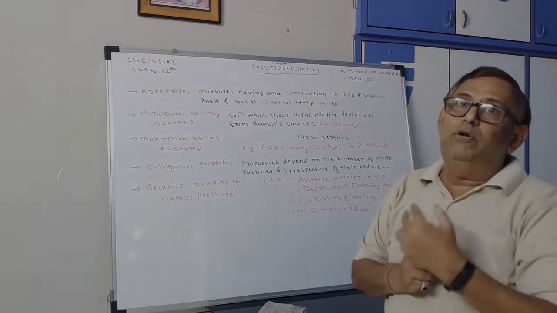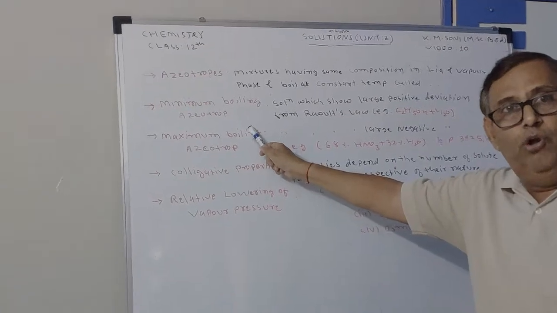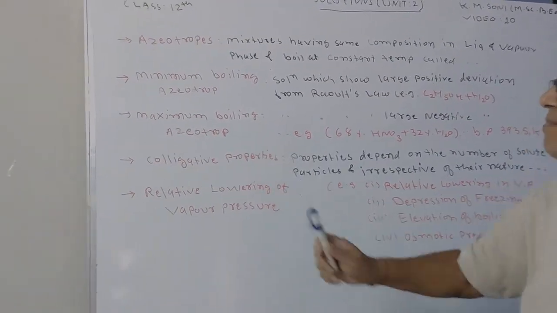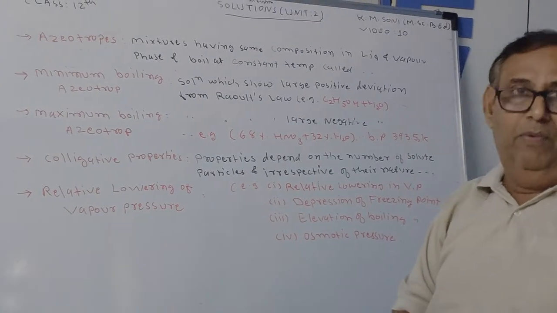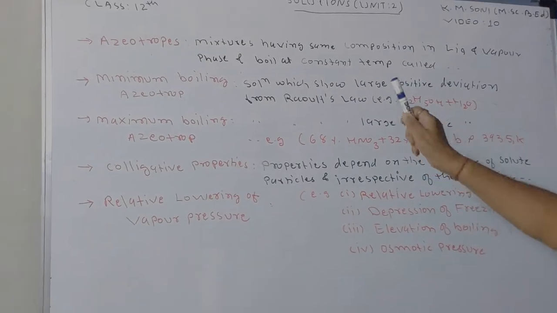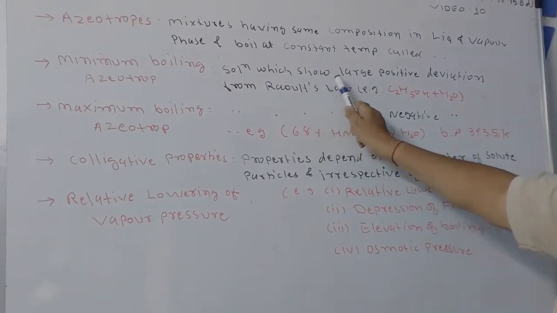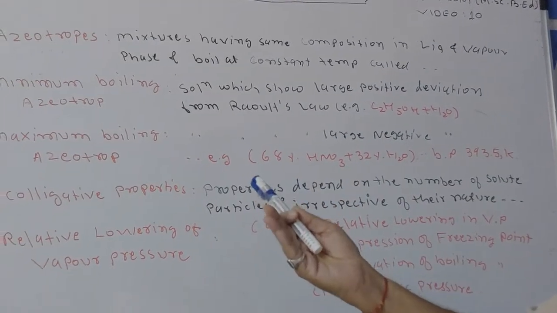Now there are two types of azeotrope: minimum boiling azeotrope and maximum boiling azeotrope. A minimum boiling azeotrope is a solution which shows large positive deviation from Raoult's law.